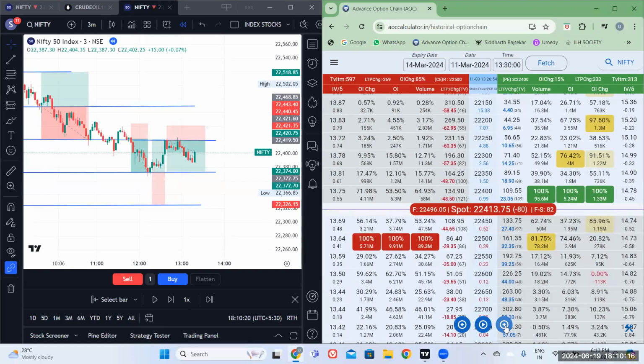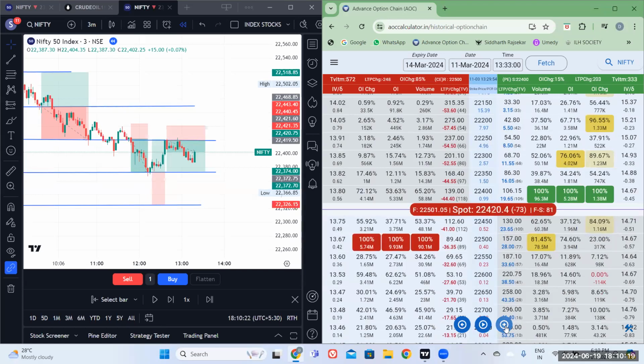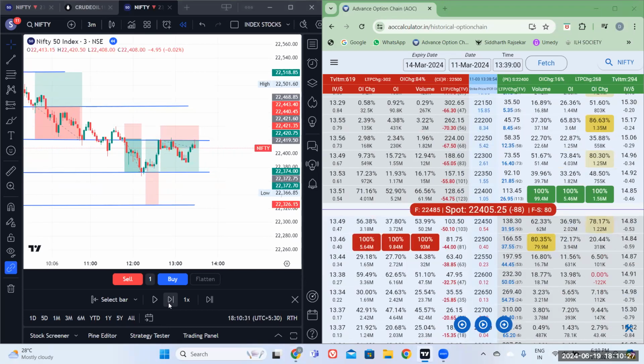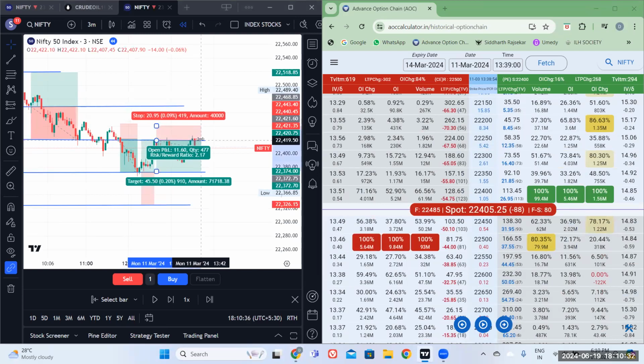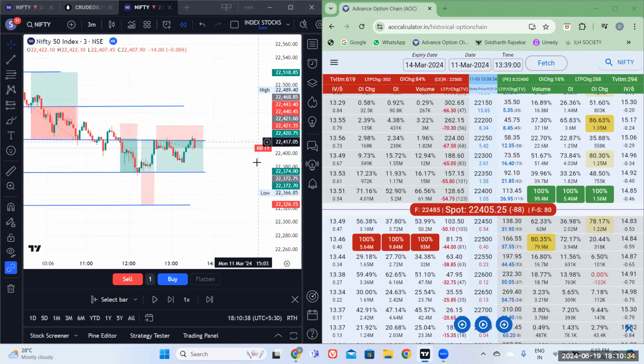Okay, let's move forward. So 413, 420, 421. Okay, let's see whether our stop loss got hit, or because it went again retested our price level. Yeah, but then again it returned from that point. So let's see what happens.